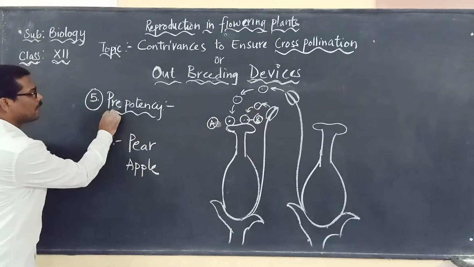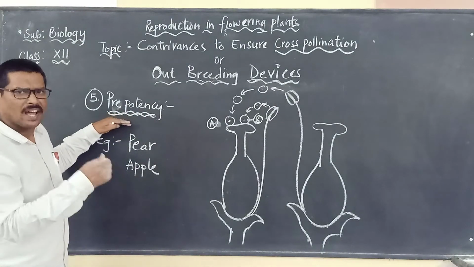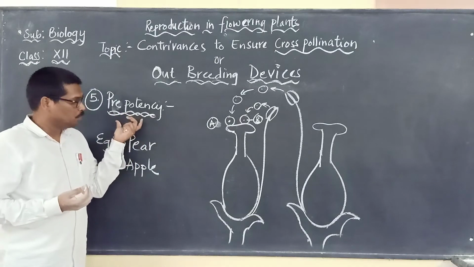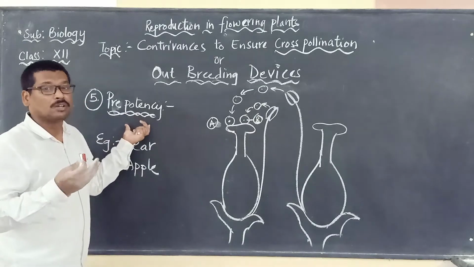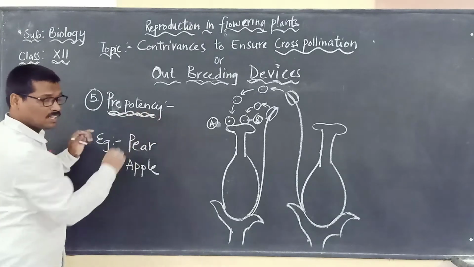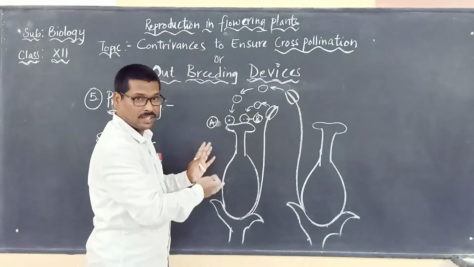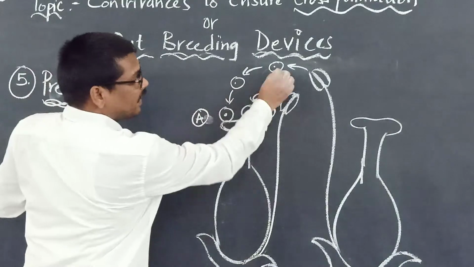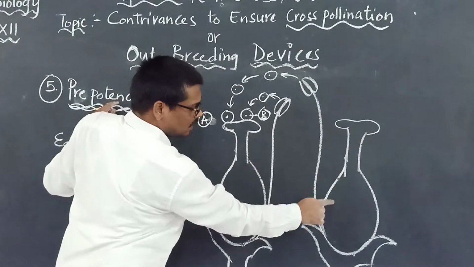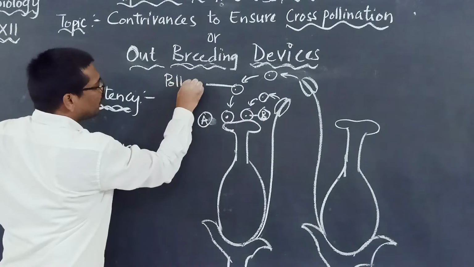So the next one is prepotency. If you are looking at the prepotency, this is another adaptation that is shown by the hermaphrodite flowers, means bisexual flowers, where they will prefer cross-pollination than self-pollination. So what do you mean by prepotency now? Prepotency means if you are taking a flower, it will show the pollen grains of another flower to germinate more rapidly. This is one flower and this is another flower. Here are the pollen grains. What are these? These are the pollen grains.